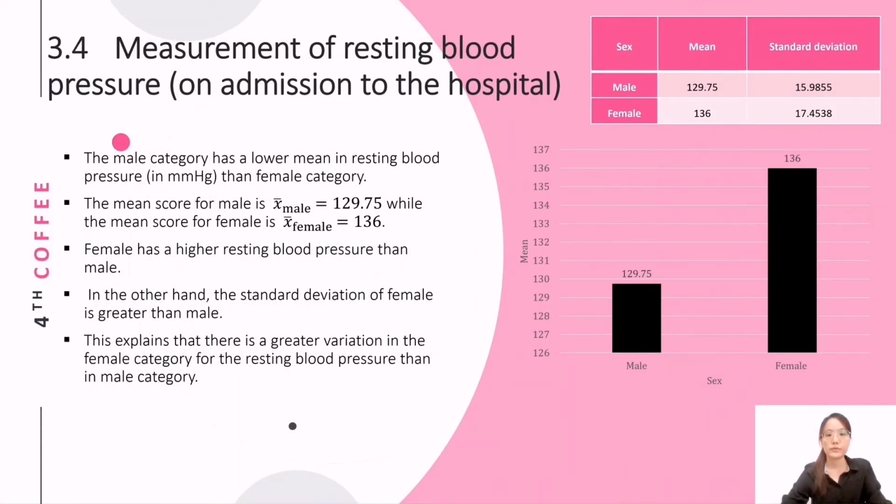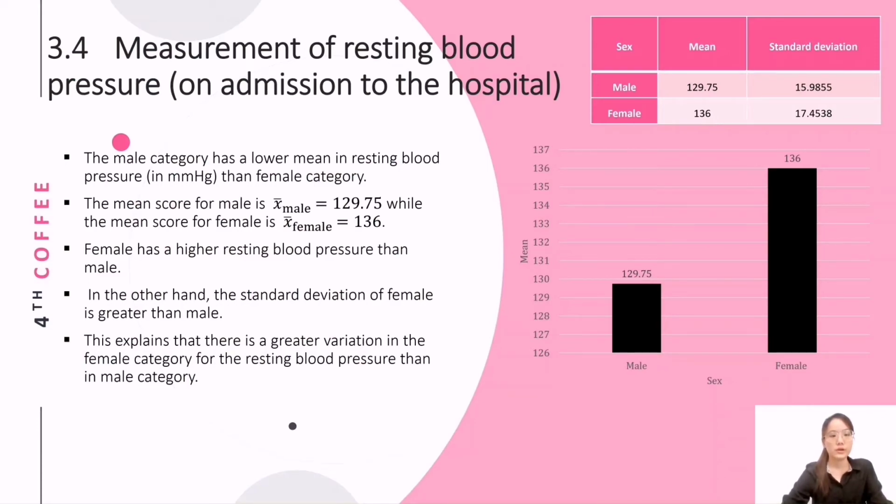3.4 is about measurement of resting blood pressure on admission to the hospital. From the table and figure beside, we can find that the male category has a lower mean in resting blood pressure than the female category. The mean score for male is 129.75, while the mean score for female is 136. Female has a higher resting blood pressure than male. On the other hand, the standard deviation of female is greater than male. This explains that there is a greater variation in the female category for resting blood pressure than the male category.